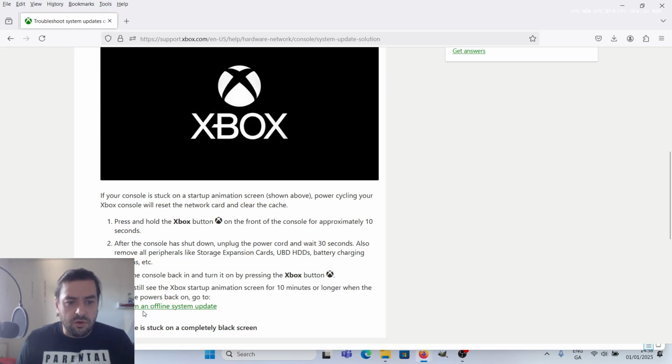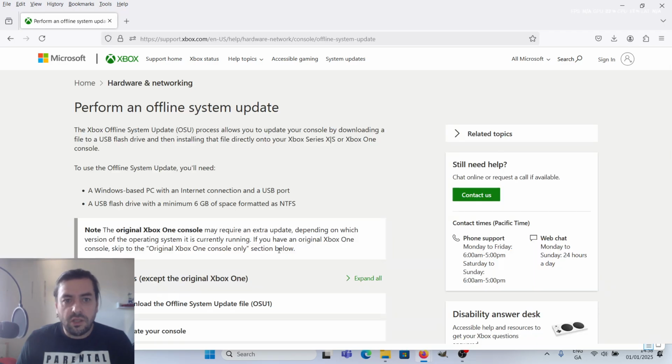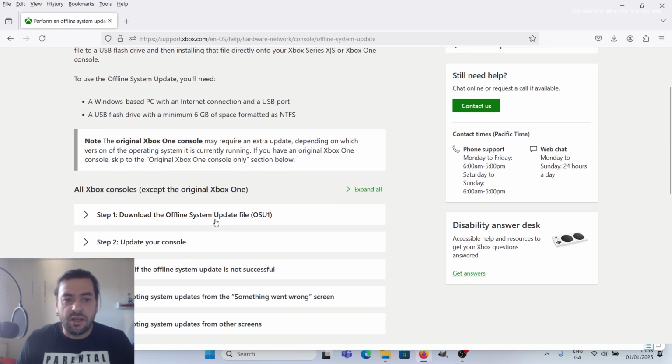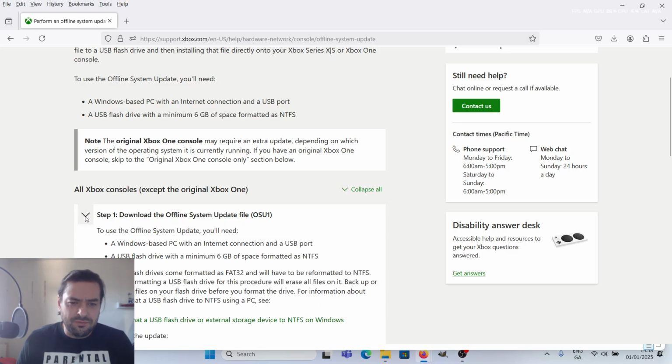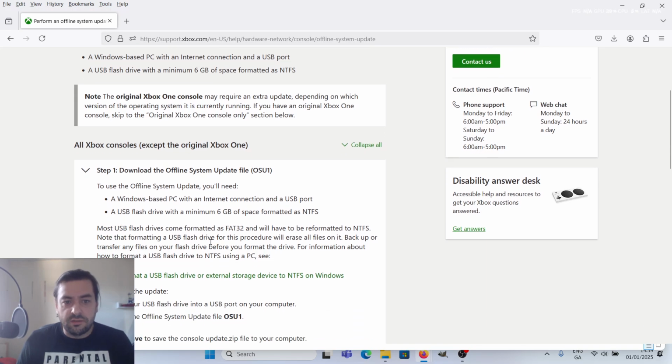It's called offline system update. How it works is kind of simple and a little bit tricky. You need to get a USB drive of at least 8 gigabytes. I don't know why they say 6 gigabytes here.